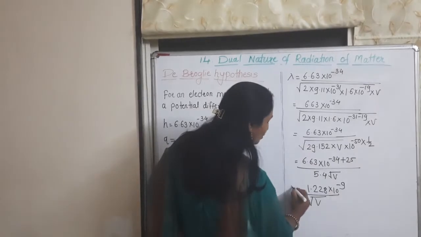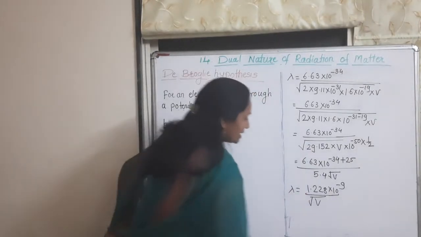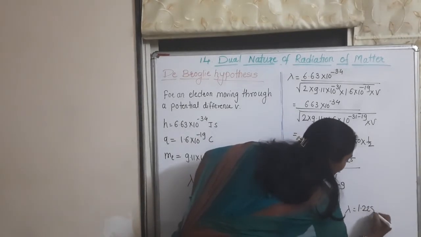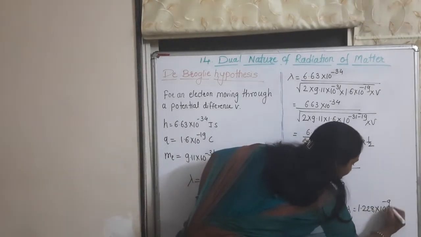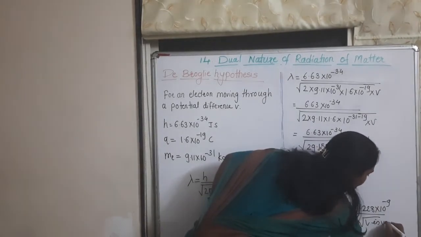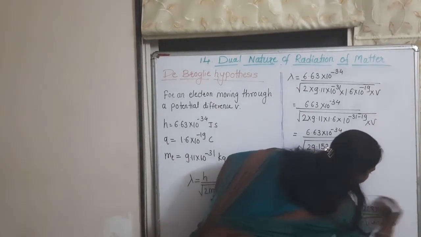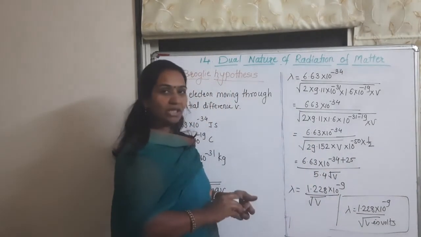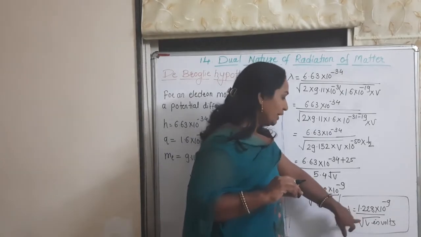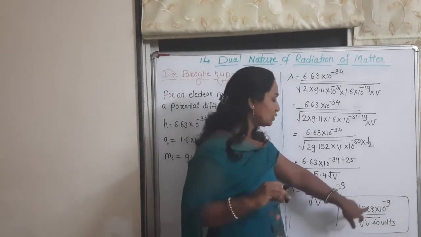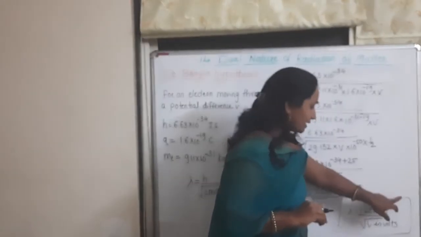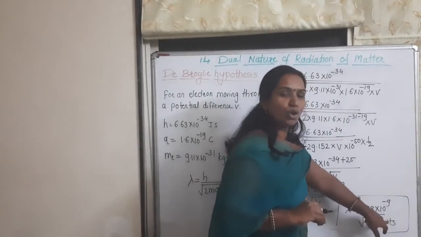This is the value of lambda: 1.228 into 10 raised to minus 9 upon the square root of V. This is the wavelength of the electron.